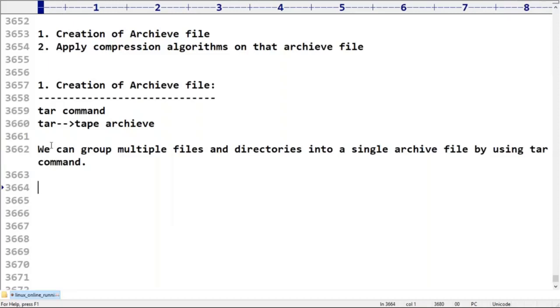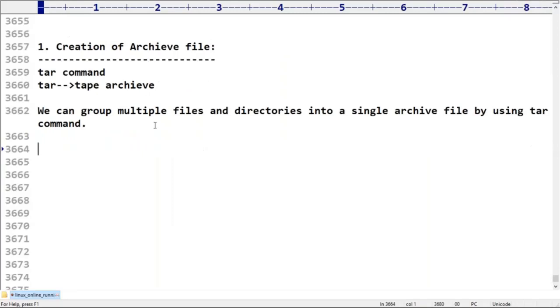I hope you people are in a position to understand. The tar command means we create the archive file. Once the archive file is ready, the next activity is to apply compression algorithms on that. How to create it with tar, that part I will take care of. Sir, anyone coming from a Java background, can you please confirm?